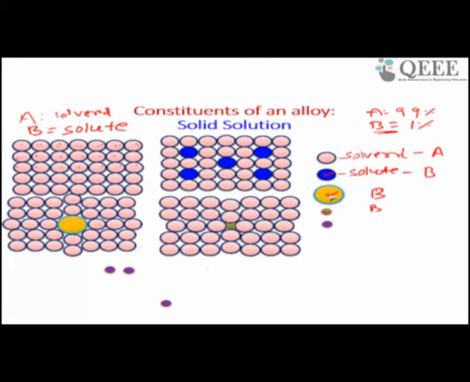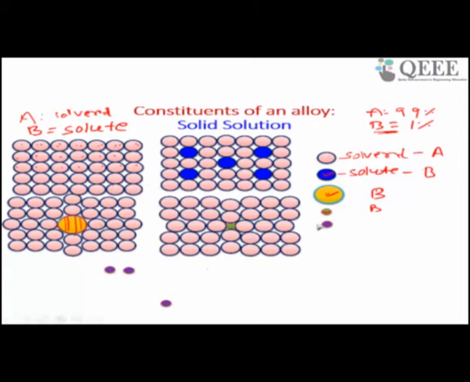When you replace A atoms with B atoms that are bigger than the A atom, what will happen? You can see I have replaced this atom with a B atom. It has changed the order, because this is the regular structure of my A atom solvent.